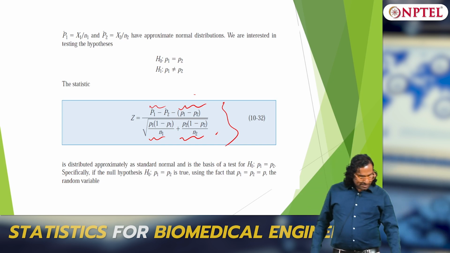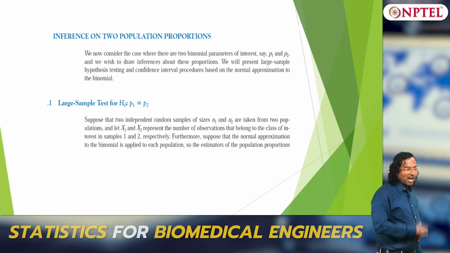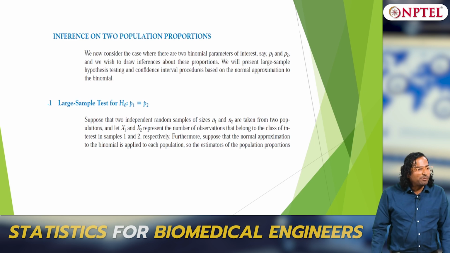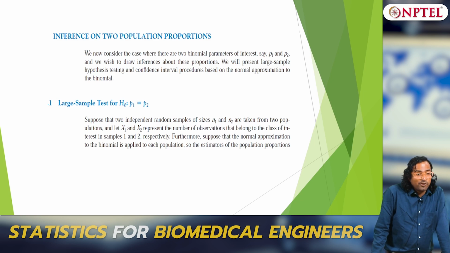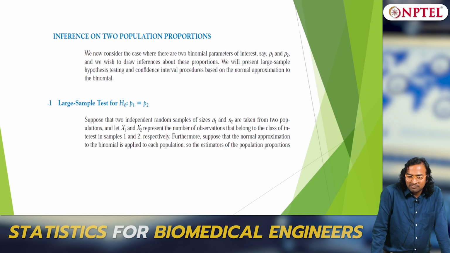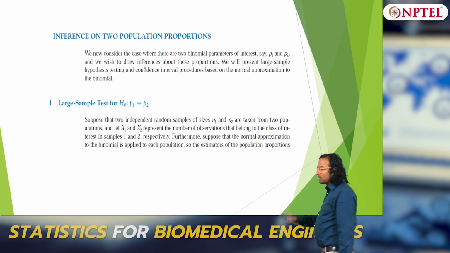And if it is T distribution, then the underlying distribution should be normal, but can I assume the underlying distribution to be normal for proportions? Can I assume the underlying distribution to be normal when I test for proportion? Proportion means what? Success versus failure, it is like probability, right, success or 1 minus success. So the underlying distribution is always what distribution? Binomial. So you cannot do a proportion test for a small sample at all.